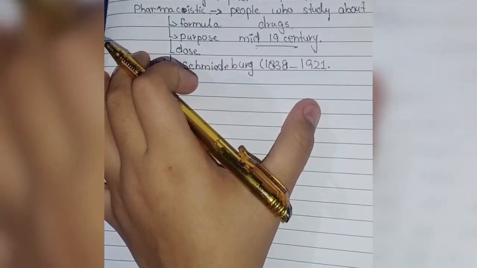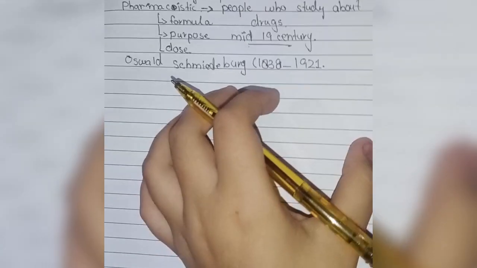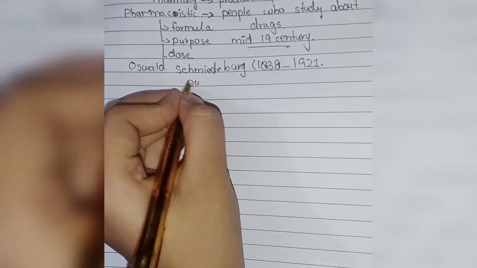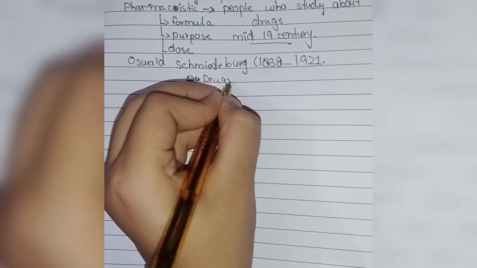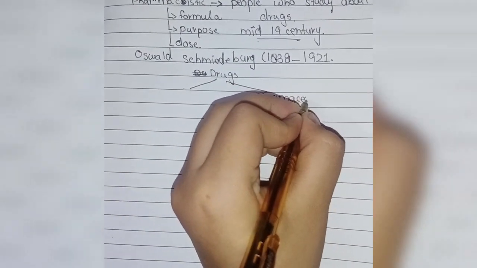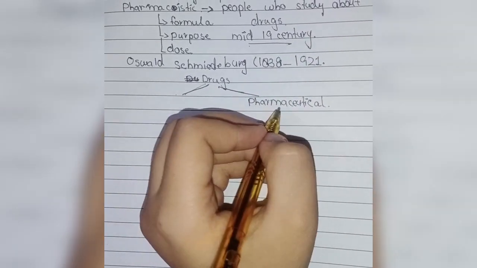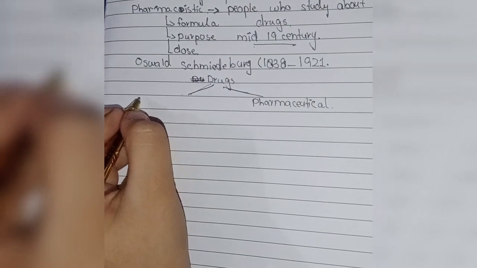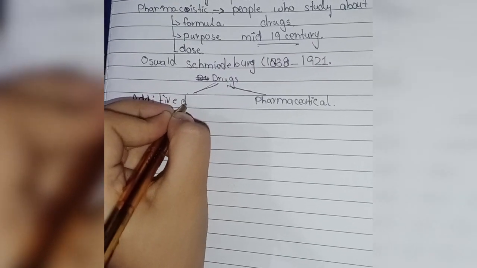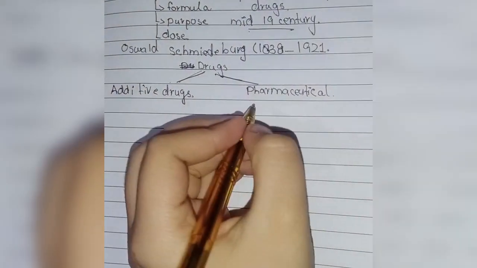So drugs can be formed from plants and animals too. There are two categories of drugs. One is the pharmaceutical, and another is addictive drugs.